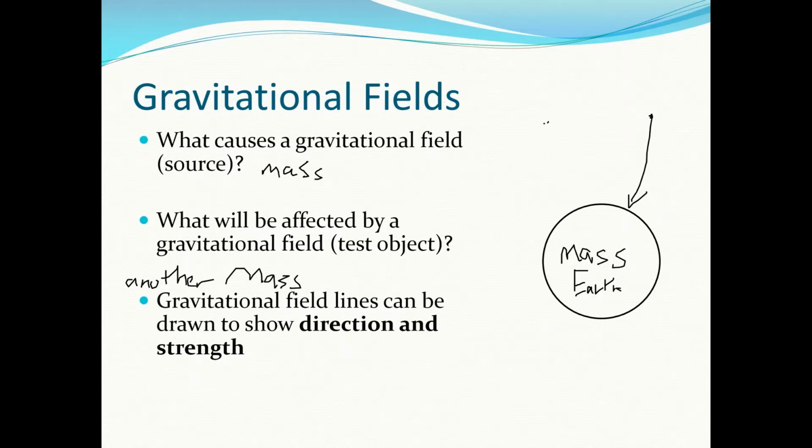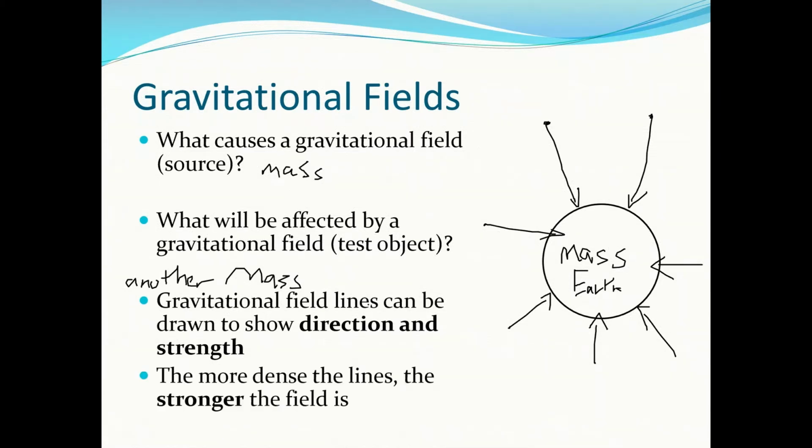So to draw in the direction of a gravitational field, we just place an object here. Which direction would it go? Well, it would go towards Earth. Gravitational fields are always going towards the center of the mass of the object.